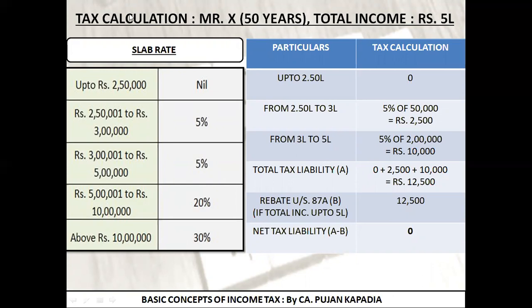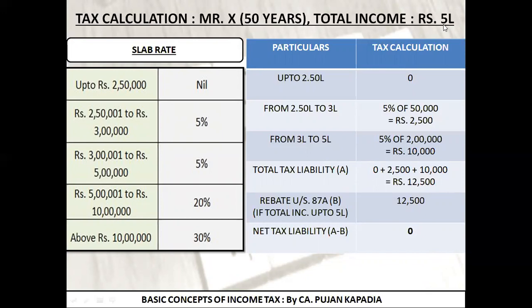First situation I have given over here is Mr. X, whose age is 50 years. Now, why is age important? Because we have studied there are 3 categories. So I need to understand first of all what is the category I am going to deal with. If his age is 50 years, then he is going to fall under normal category. So we are going to look at the first table. I have taken an example.